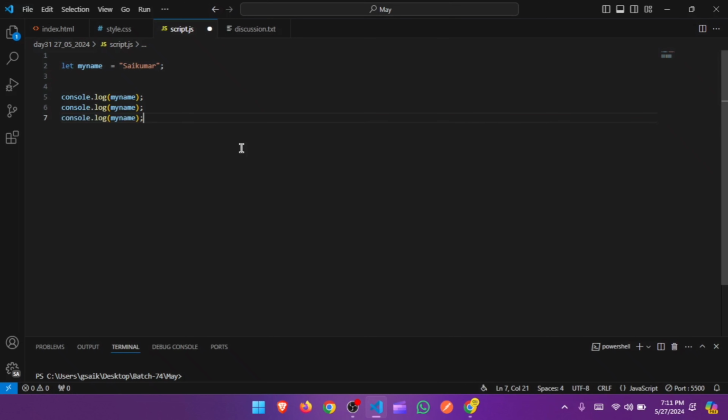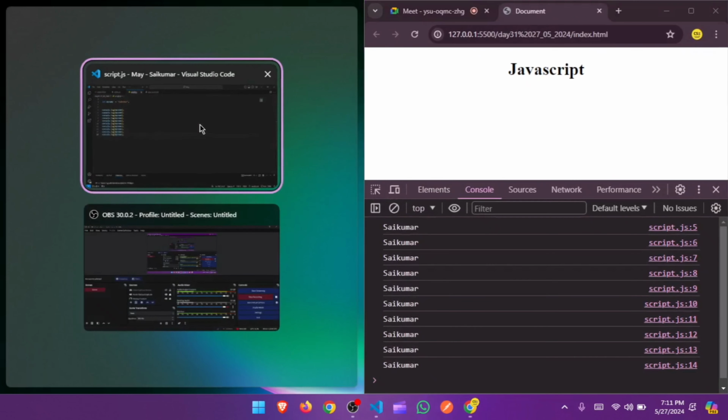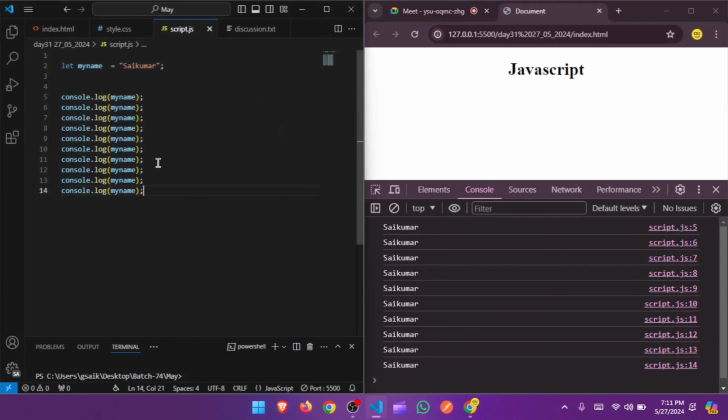1, 2, 3, 4, 5, and these 5, 10. We are done with the 10. So if I open the same thing in the console, we got the 10 times, as you can see. Now, see, we are repeating the same code, guys. See, console.log, the same thing we are repeating. But instead of printing like this, now we have the 10 times.